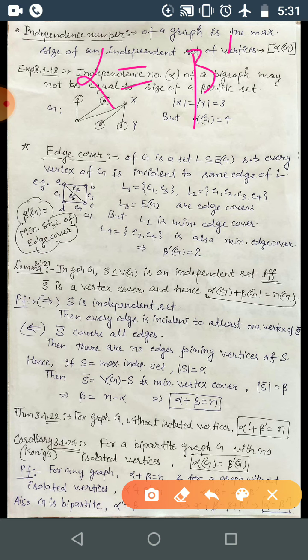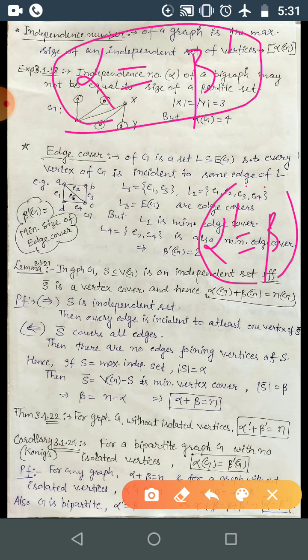And for a bipartite graph, the minimum maximum theorem we did was alpha dash is equal to beta. We need to prove this one, and then we can use either of them. This is also known as the Konig corollary or minimum maximum corollary, because it relates minimum with maximum.